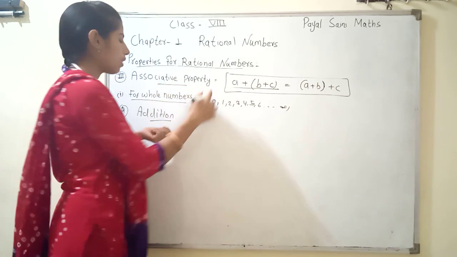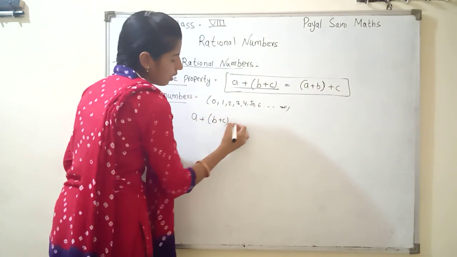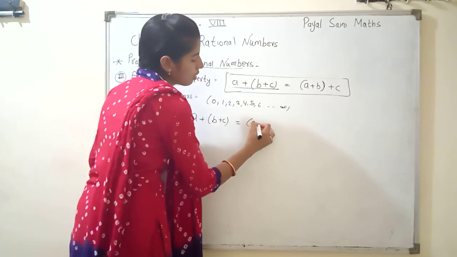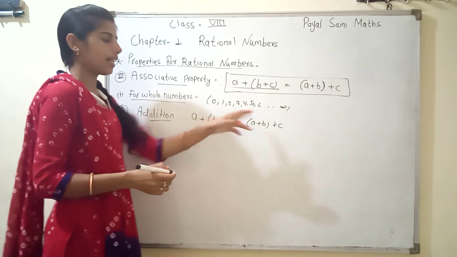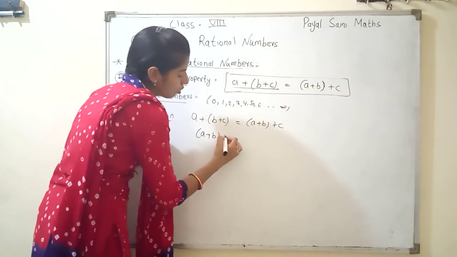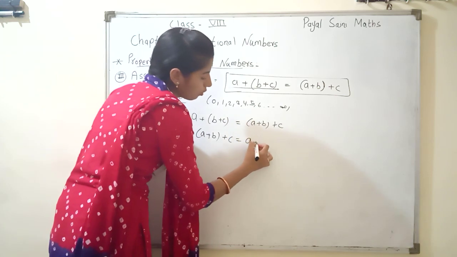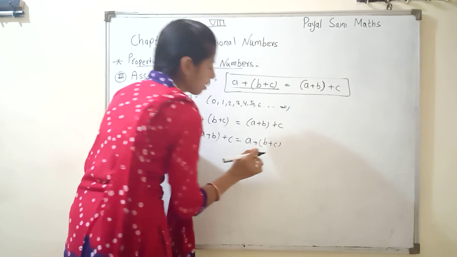Now we write here a plus (b plus c) equal to (a plus b) plus c. Left side is a outside the bracket and b plus c inside the bracket; right side is a plus b inside the bracket plus c. Now it is very simple.